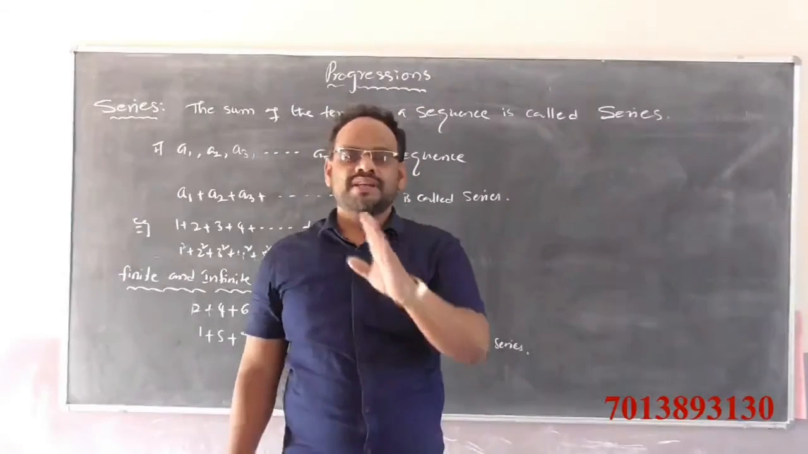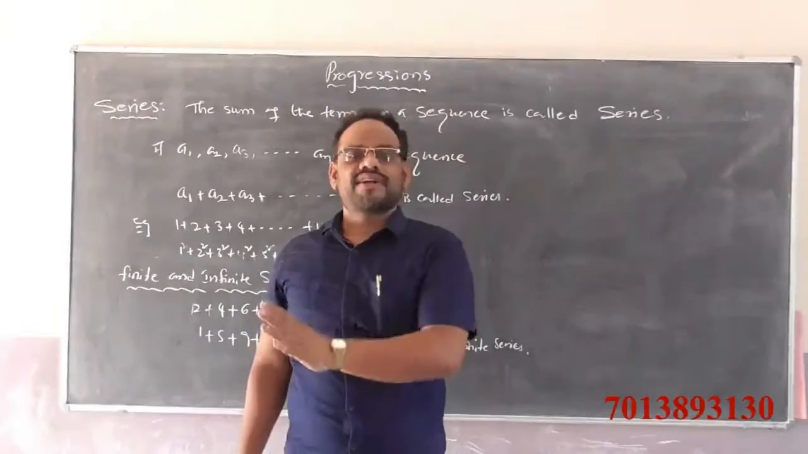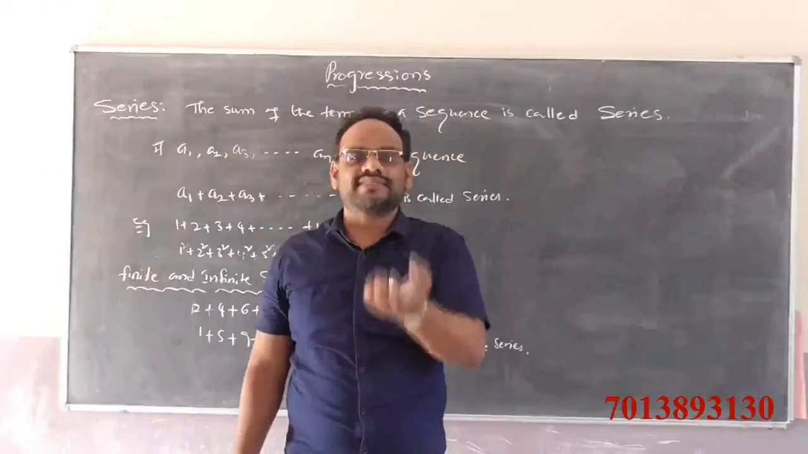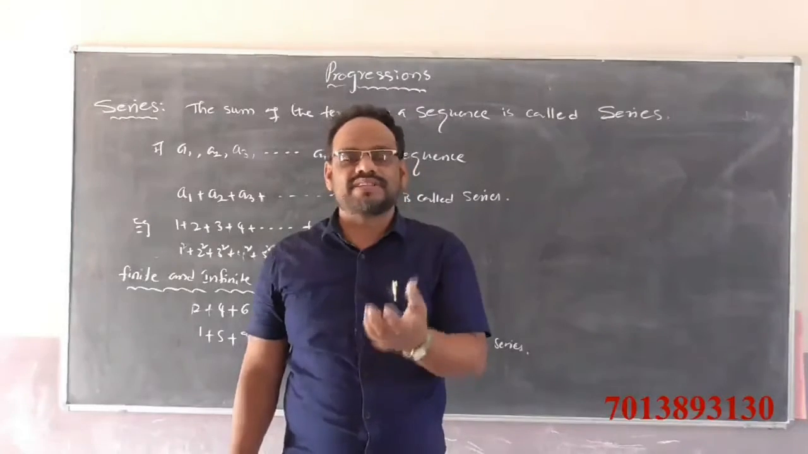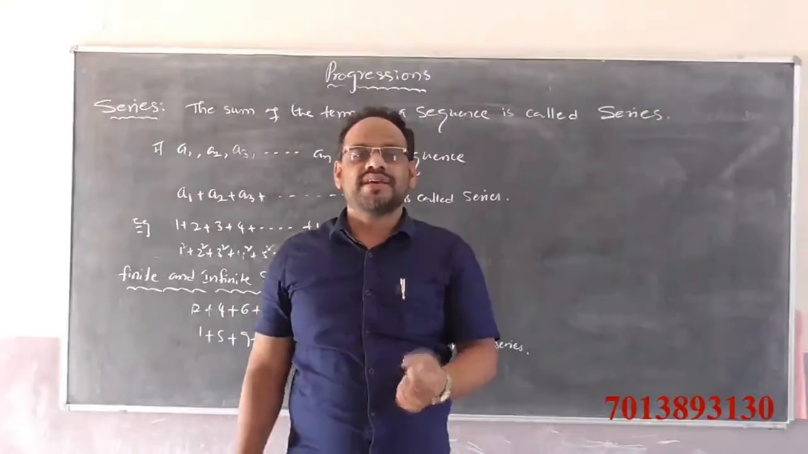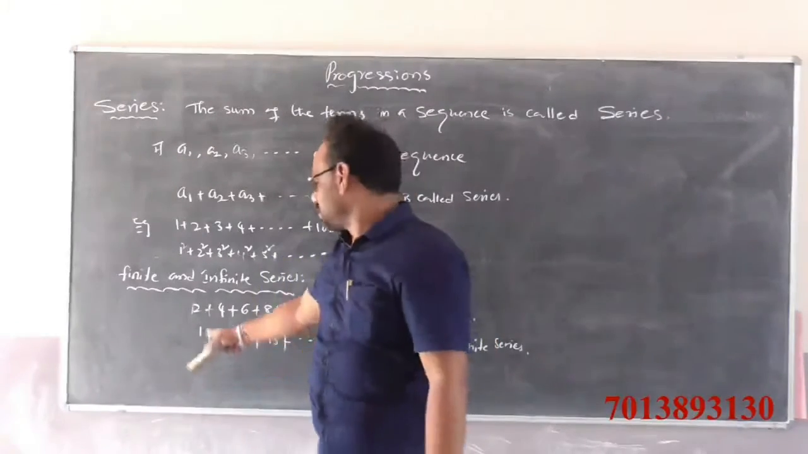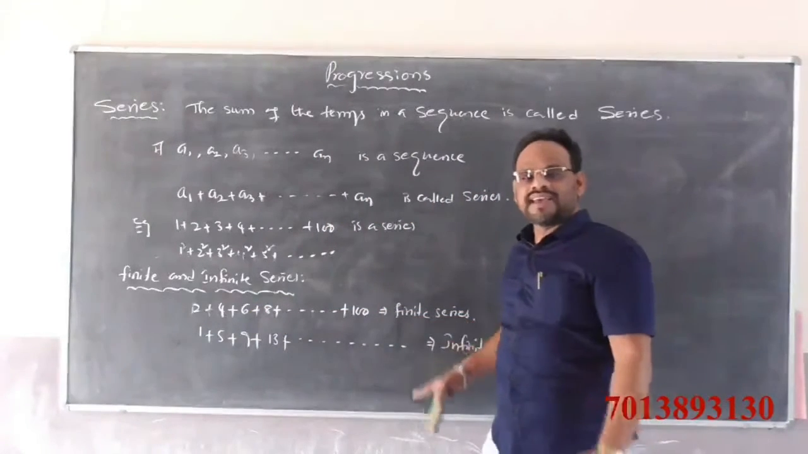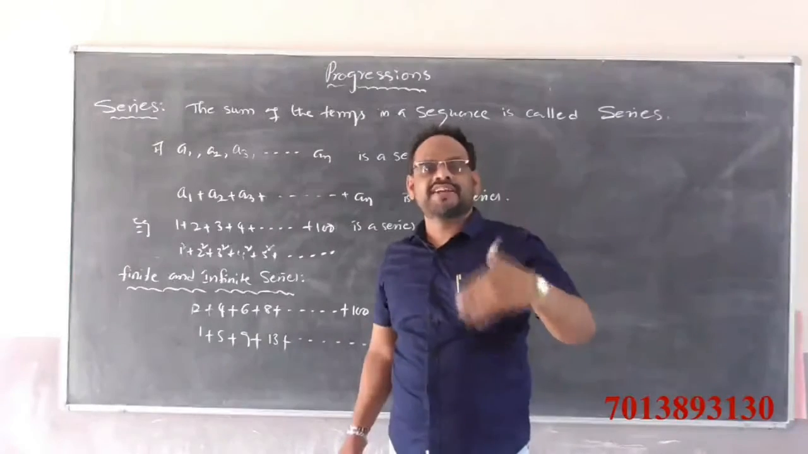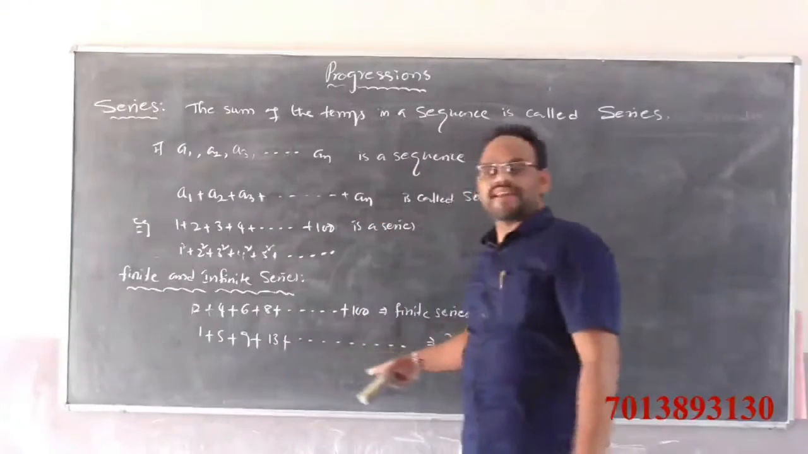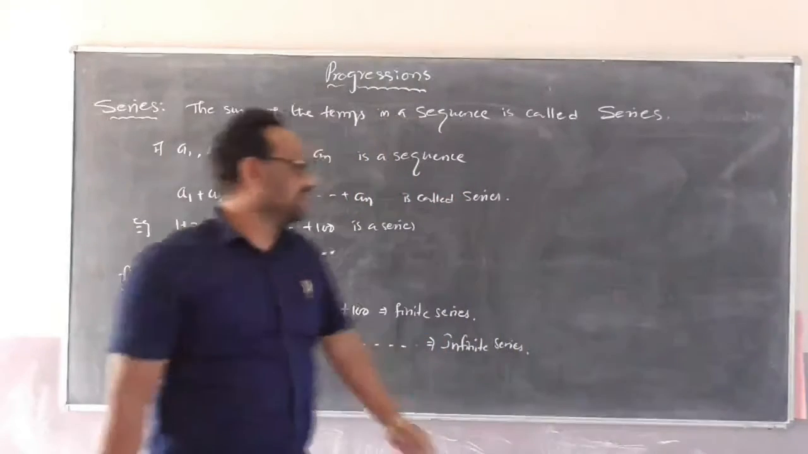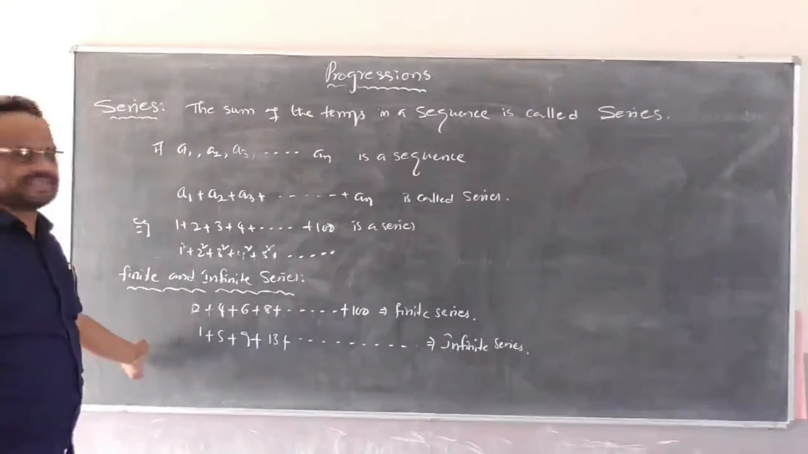A series is of two types: finite series and infinite series. If a series has a finite number of terms, then it is called a finite series. If a series has an infinite number of terms, then it is called an infinite series.